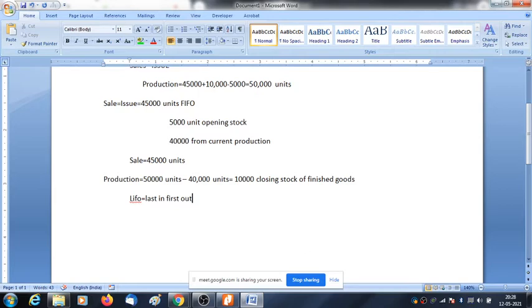Please note it down. Under LIFO, the current year production will be issued first, and the remaining units, if any, will be issued from opening stock.